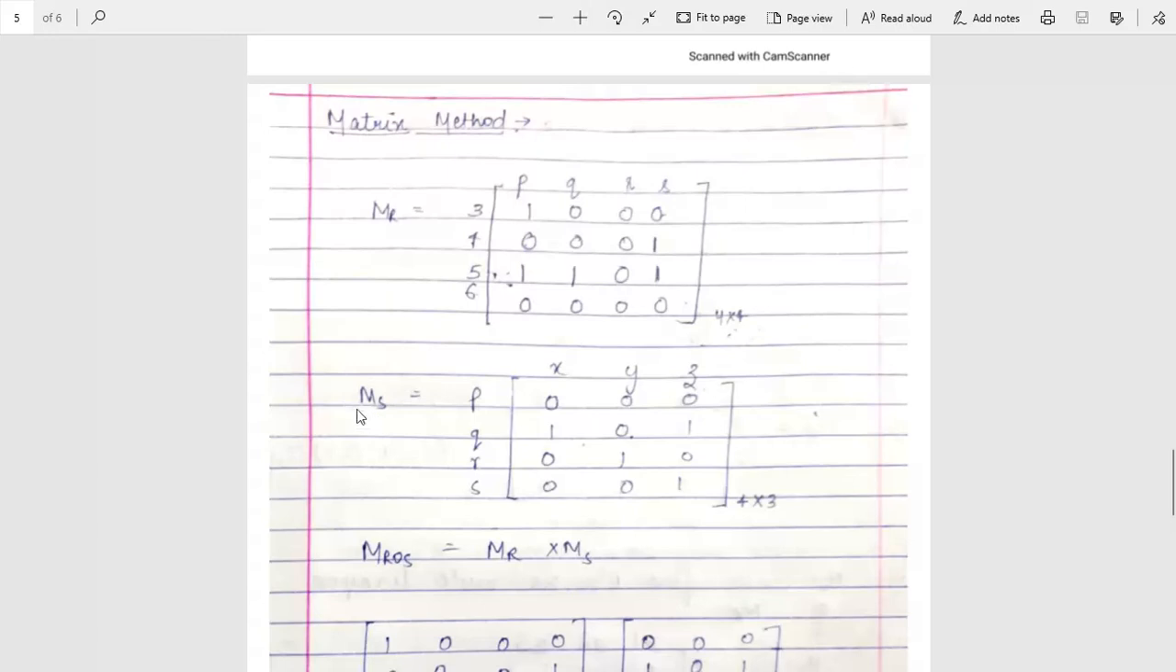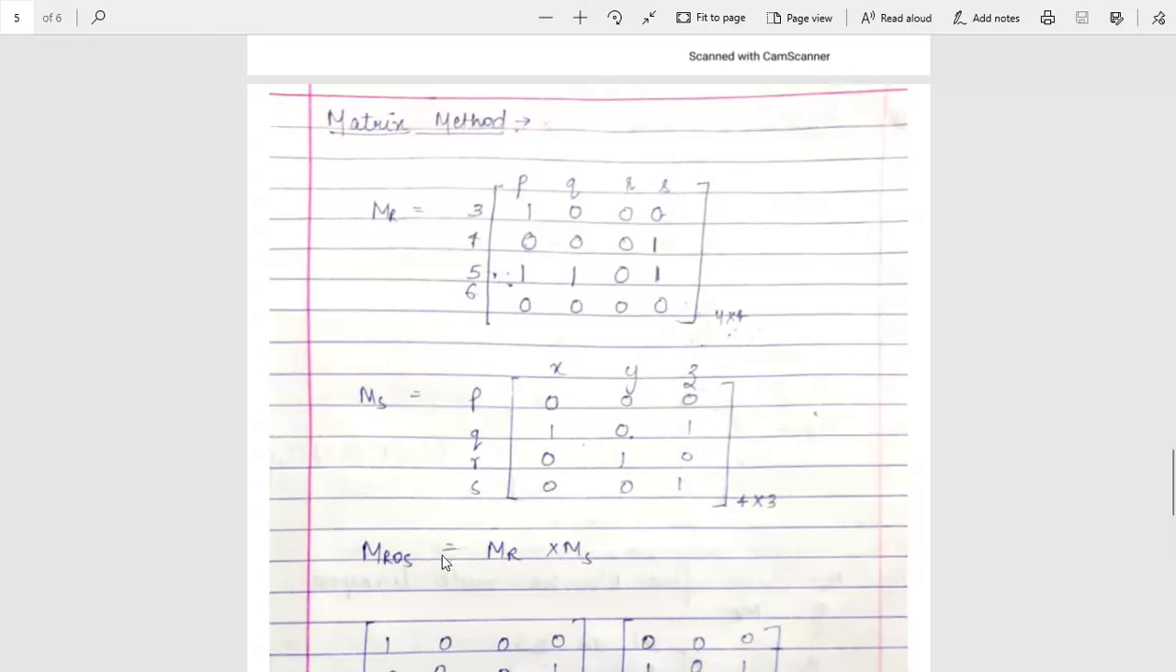Same process for relation matrix S, that is MS, with PQRS and XYZ. PX is not there, PY is not there, PZ is not there. QX is given, so it is 1, QY is 0, QZ is given, so it is 1. RX is not given, RY is given, so 1, RZ is 0. SX is not given, SY is not given, SZ is given, so it is 1.